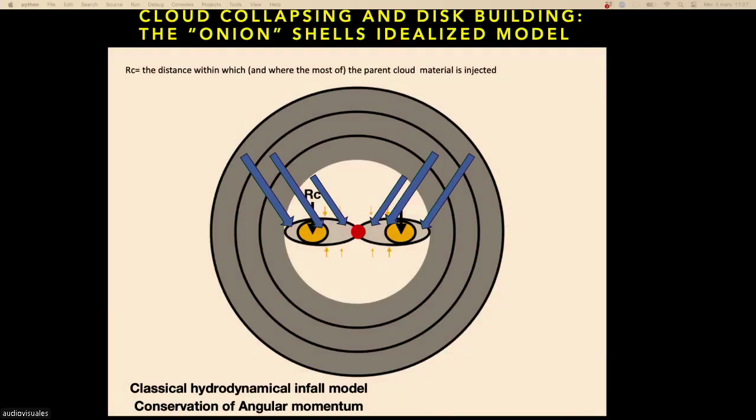Alors, a lot of people find this graph super confusing. Okay, so I will try to explain what that is. The red dot is a protostar. The little butterfly you see is a protoplanetary disk seen edge on, okay? And the big gray spherical shell that you see around it is the collapsing molecular cloud.